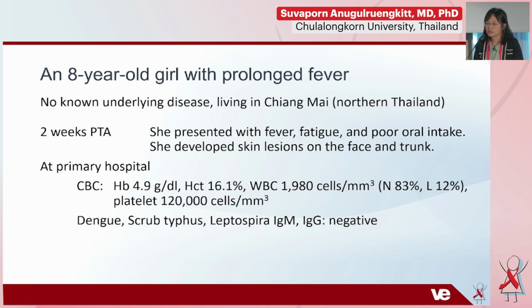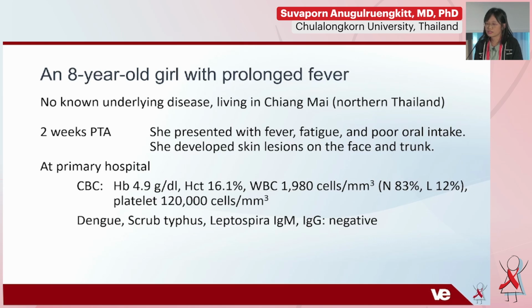At that time, she was hospitalized at a primary hospital, and the initial workup showed low hemoglobin, only 4.9, and low white blood cell count, and the platelet is as shown. In Thailand, in a case with subacute fever, we will also work up for tropical infection.